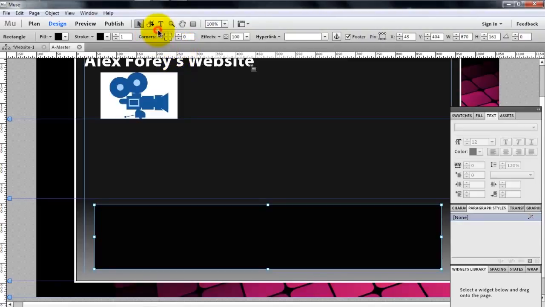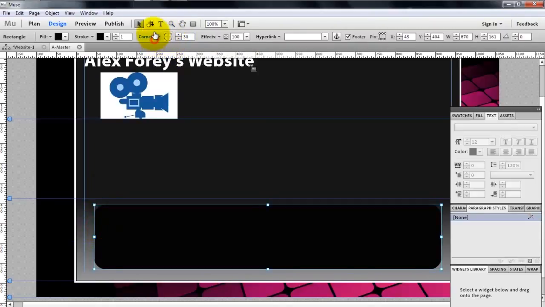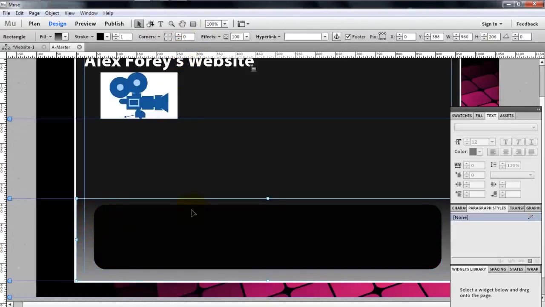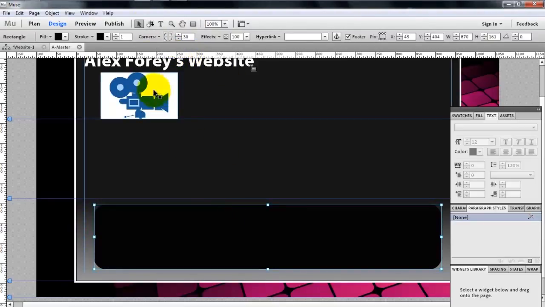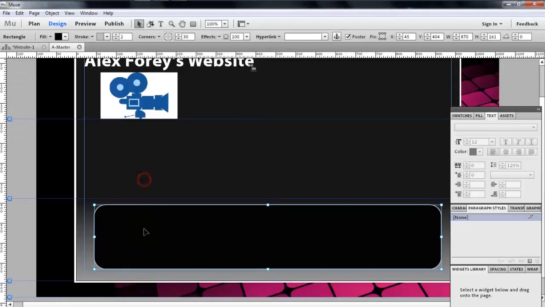Nothing happens yet because we haven't turned it on for any of the corners, so click on the little switches and change this to about 30. And you can see on the corners we have a kind of a nice curve. I'm also going to select a stroke, make it 2 pixels, and make it kind of light grey. Okay, so let's create some text in this one.